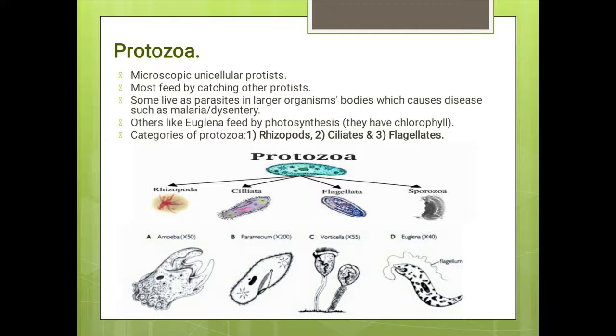However, euglena can make their own food by photosynthesis just like plants, as they also have chlorophyll inside them. Generally, protozoas are categorized into four groups, but here only three of them are mentioned, that is Rhizopods, Ciliates and Flagellates. Now we will discuss each in the next three slides.